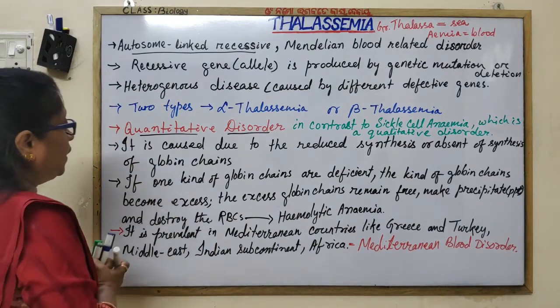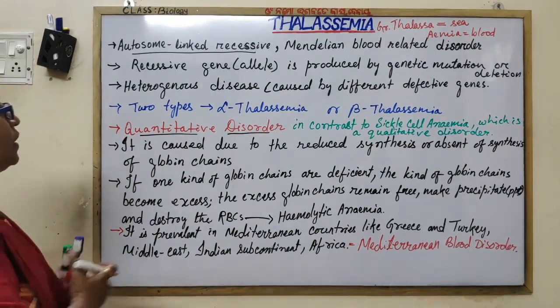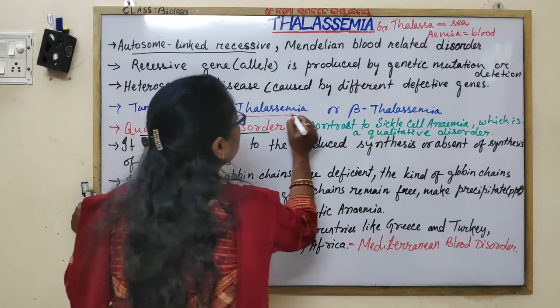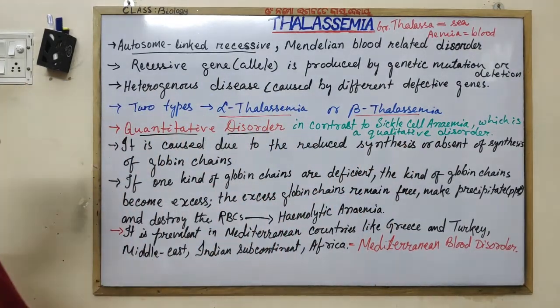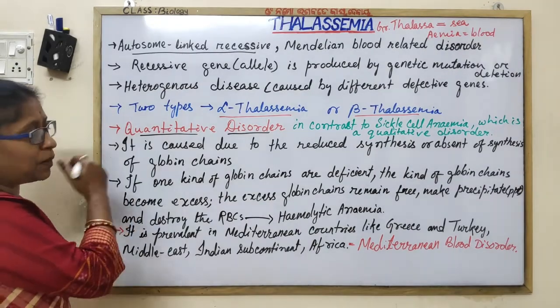As we have discussed, it can be alpha thalassemia and beta thalassemia. So let us discuss the alpha thalassemia.